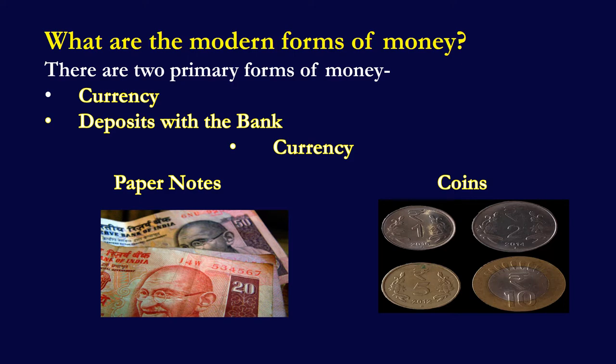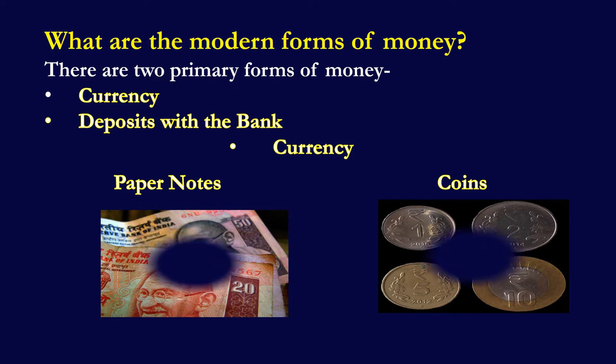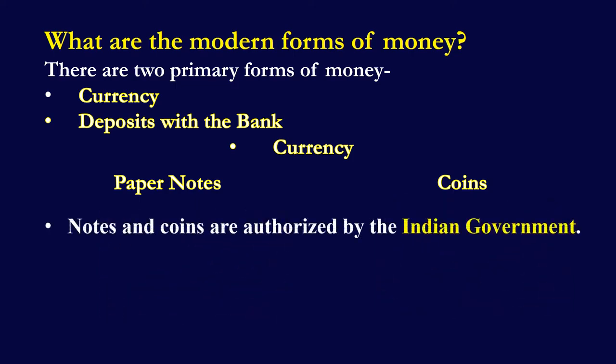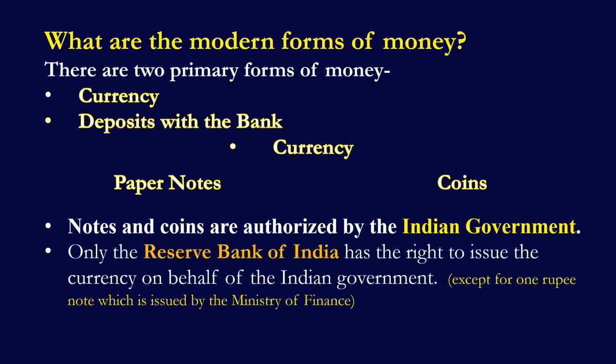So why these paper notes and coins are accepted as a medium of exchange in a country? These paper notes and coins are accepted as a medium of exchange in a country because they are authorized by the Indian government. And who has the authority to issue the currency in a country? Only the Reserve Bank of India has the right to issue the currency on behalf of the Indian government in a country. No other individual or organization is allowed to issue currency in a country.